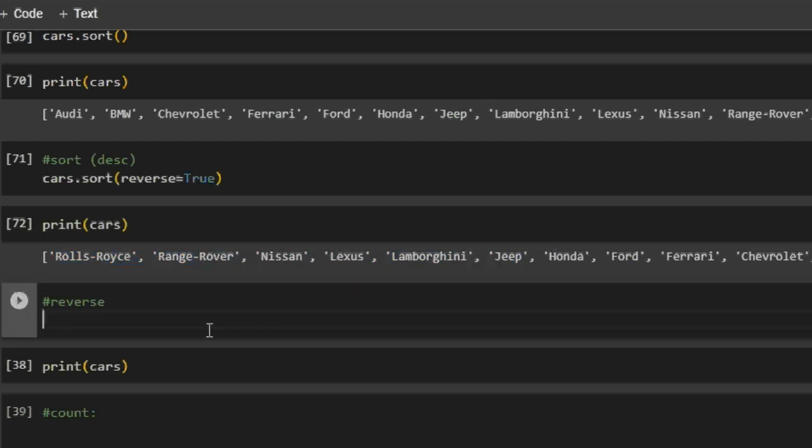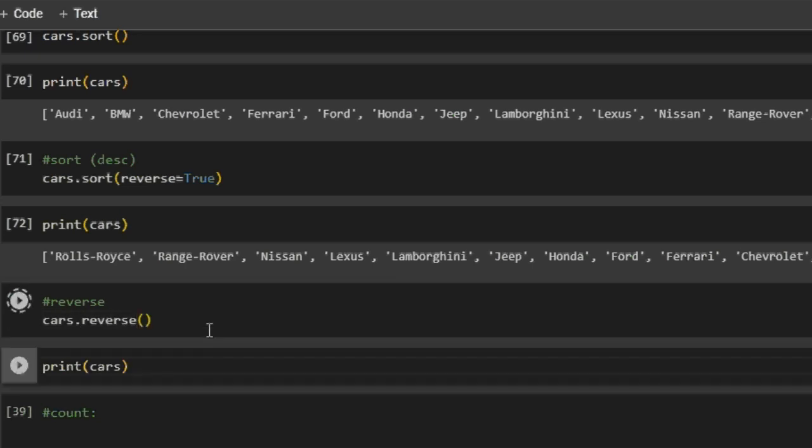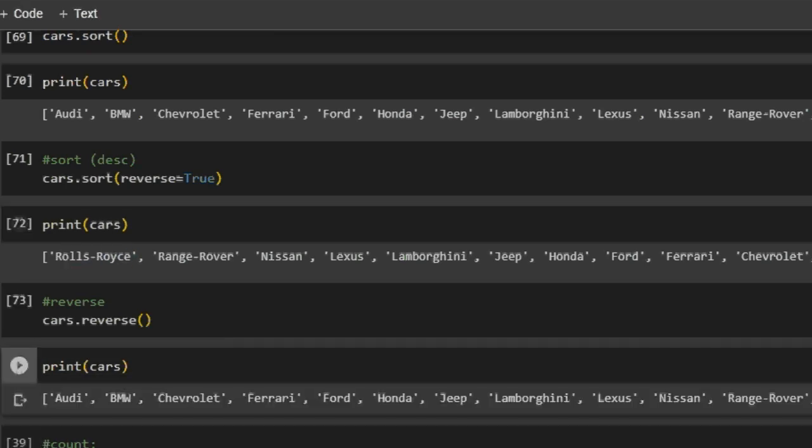Now let's say I want to reverse a list. So I will use cars.reverse, and if I print the cars, Rolls-Royce is now at the end of the list.